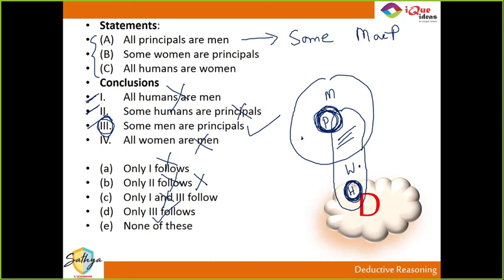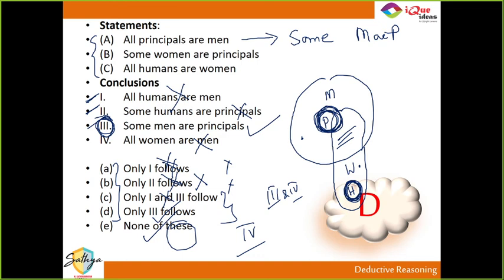See, the moment you know that 3 is true, A and B get eliminated. So it is either 1 and 3 or only 3. But you have the option of none of this. What if the fourth one is correct? If 3 and 4 both are correct, then none of these has to be marked. None of these means none of the options given to you. It is some other combination. So you will need to check the fourth.